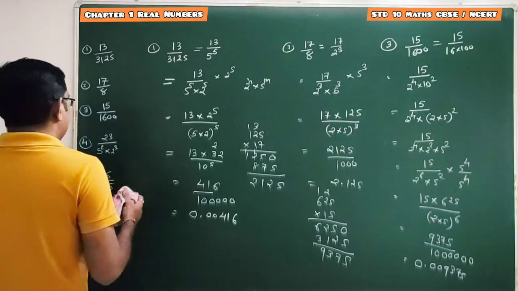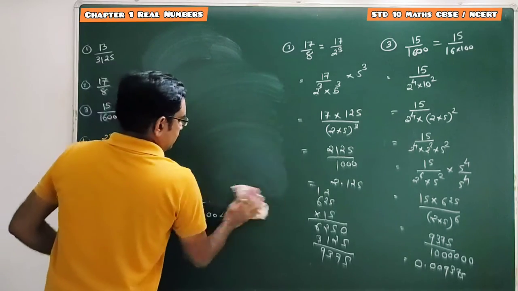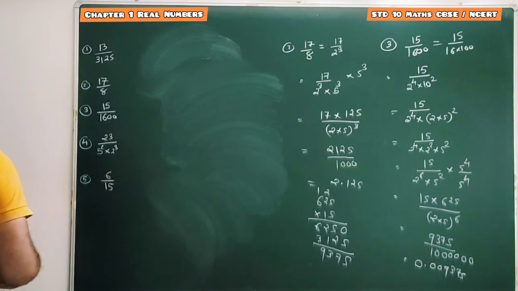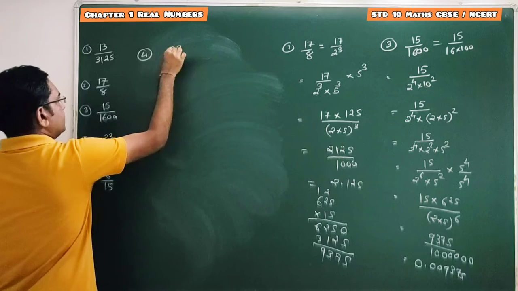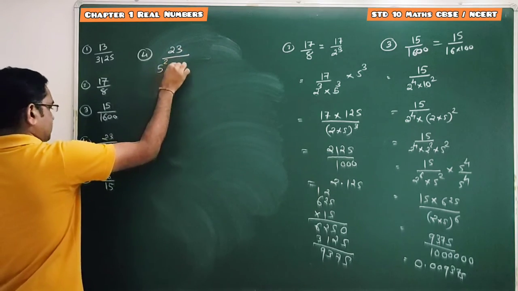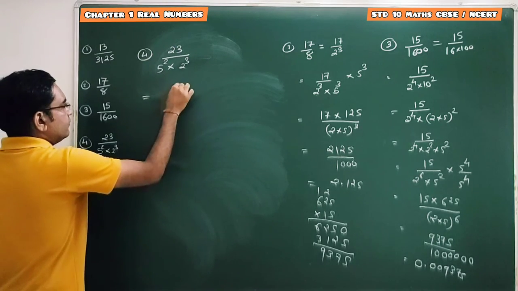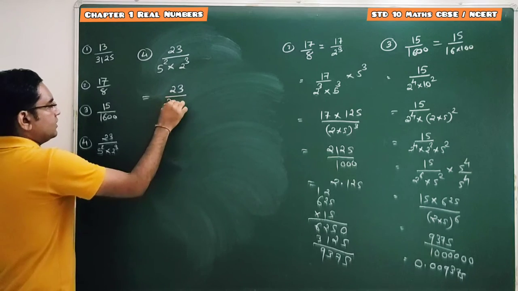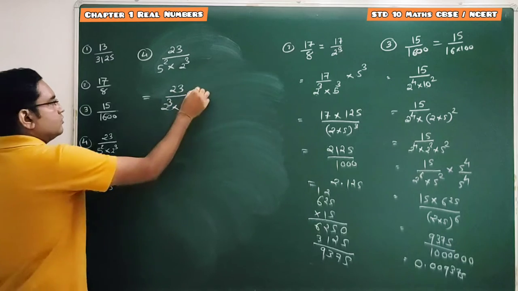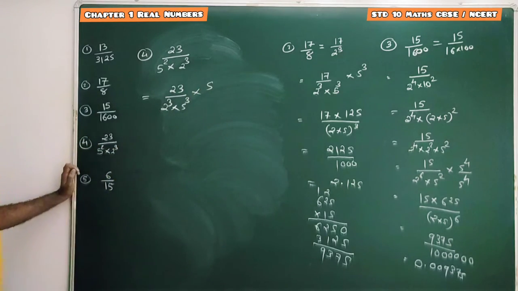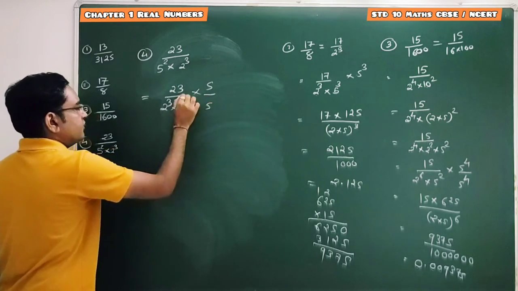Now question number 4. It's already given in terms of 5 square into 2 cube, so the factors are in the form of 2 raised to n into 5 raised to m. Question number 4: 23 divided by 5 square into 2 cube. So it will be a terminating decimal expansion, and we have to find it. Here 2 cube is there. The power of 5 must be equal to the power of 2, so it must be 5 cube. So we have to multiply and divide with 5.